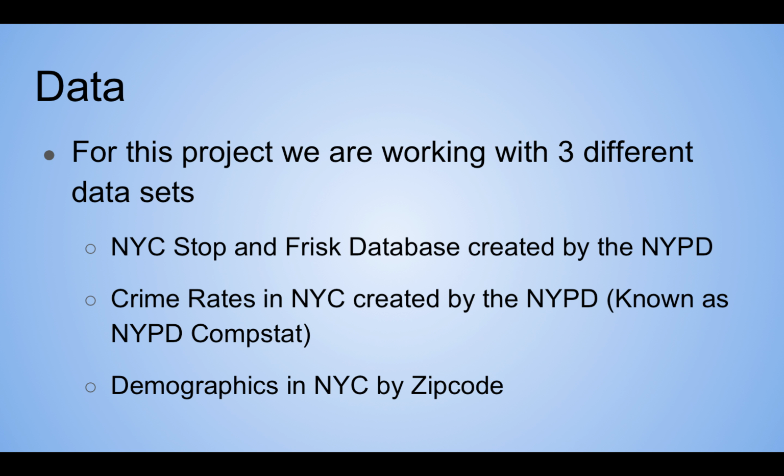So, the data that we're going to be using for this project is a little bit complex. We're going to be using 3 different databases in order to give us a more full and complete story and background of how this data relates to what we're trying to answer. So the datasets we're going to be using is the New York City Stop and Frisk database created by the NYPD, the crime rates in New York City, also created by the NYPD, known as NYPD CompStat, and lastly the demographics in New York City sorted by zip code.